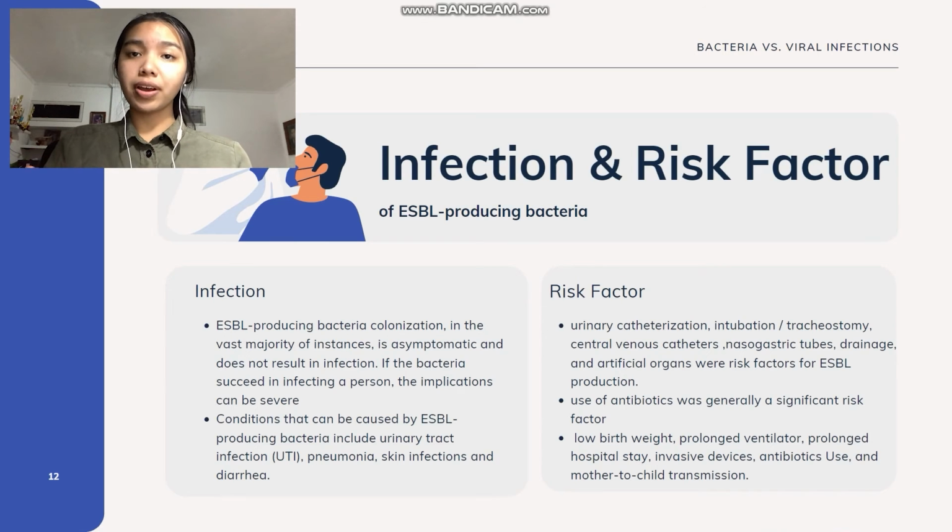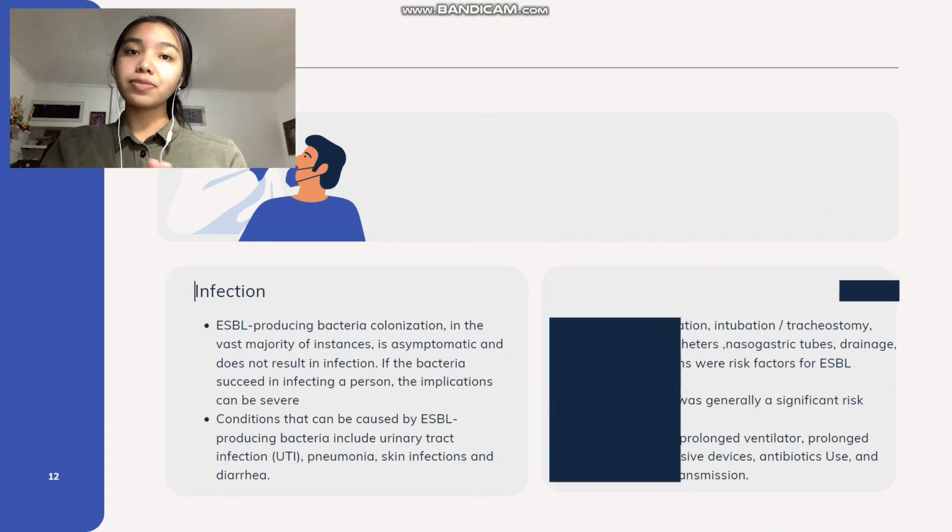The last one is risk factors. People with urinary catheterization, central venous catheters, nasogastric tubes, drainage, and also artificial organs were risk factors for ESBL production. And also, the use of antibiotics was generally a significant risk factor too.